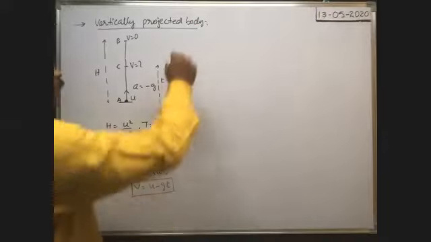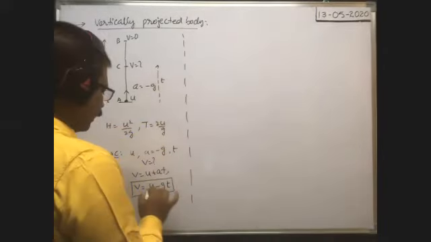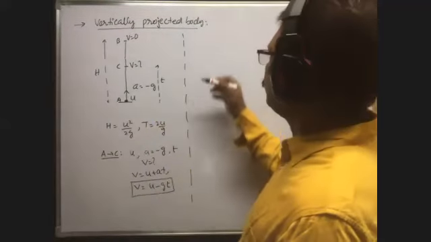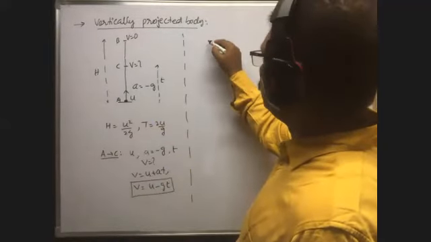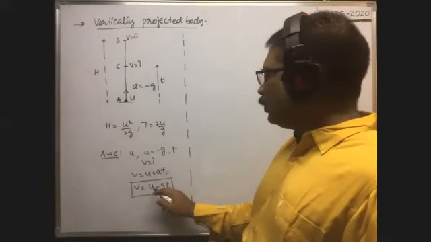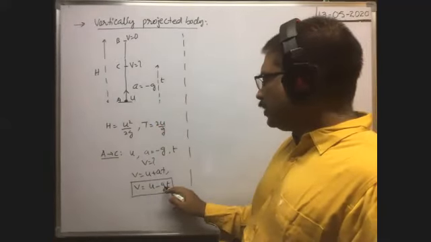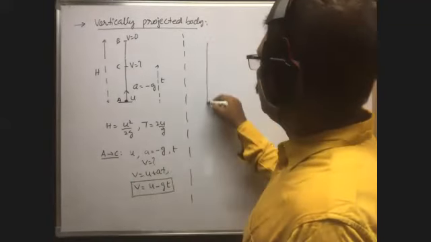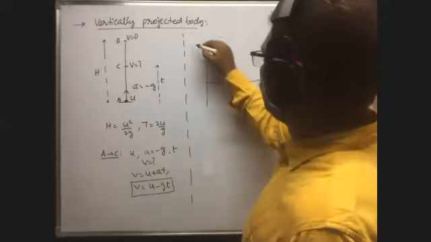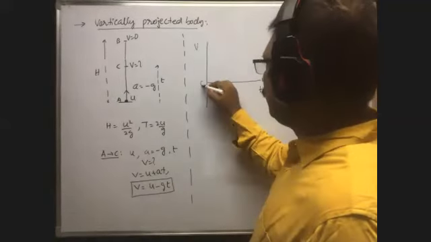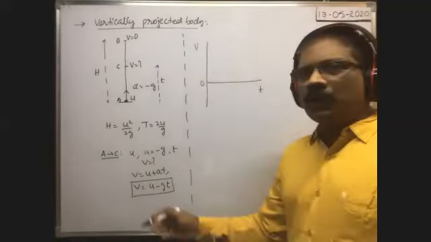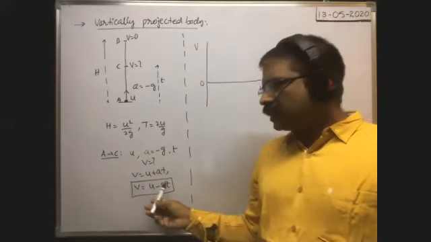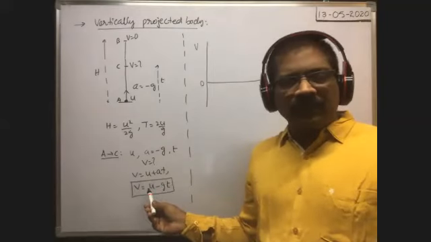Now, suppose you want to draw the graph for this, how can we draw? You see, u is constant, g is constant, velocity and time are variables. So between v and t, we have to draw the graph. No doubt it is a straight line, because v and t are variables whose powers are 1 only. That's why definitely we'll get a straight line.